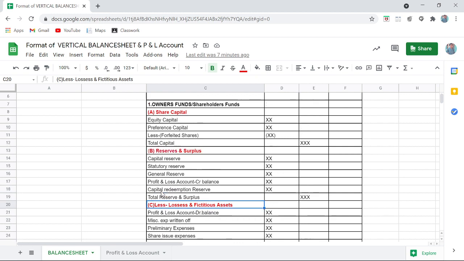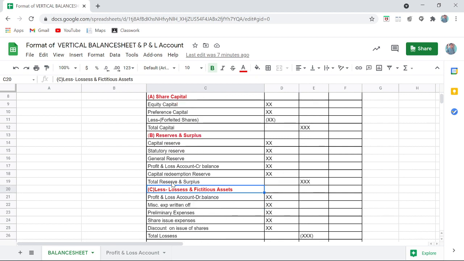Less: these are actually two sources, share capital and reserves, but from that, if you have any fictitious assets, they will be deducted, like profit and loss debit balance, meaning your loss. Basically whatever expenses we write on the asset side towards the end, those are fictitious assets, so we will be writing them over here.